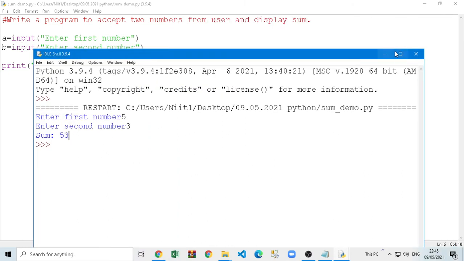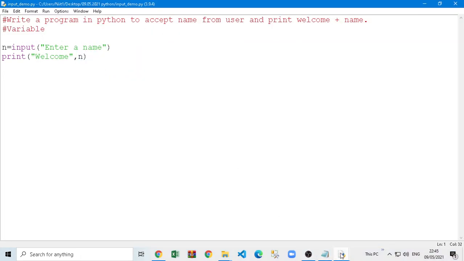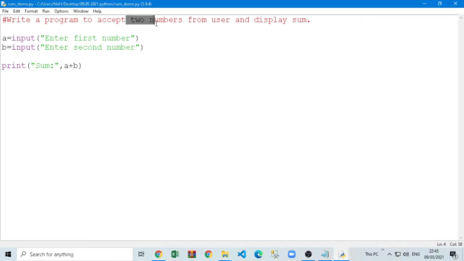So what happens whenever you are taking a name, like in the last program we took a name from the user and then displayed welcome name. Whenever you are accepting numbers, you have to write one more word before this. That's why I was not doing the Fahrenheit demo first, so I can show you everything step by step. When you take a normal input like a name, which has some alphabets, characters, you just have to write input. But if you want to take numbers, you have to write one more function before that. So what we are doing now, we are saying whatever input you take, convert it into an integer.